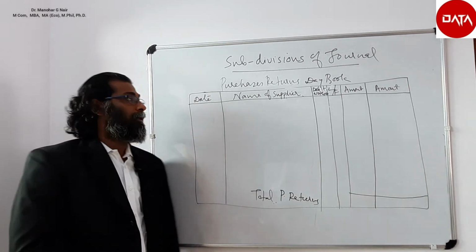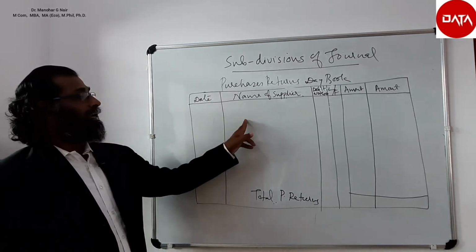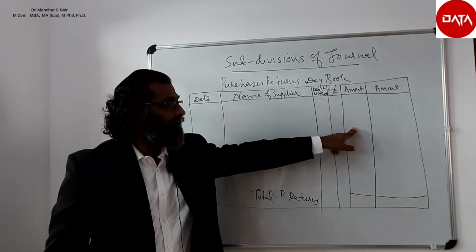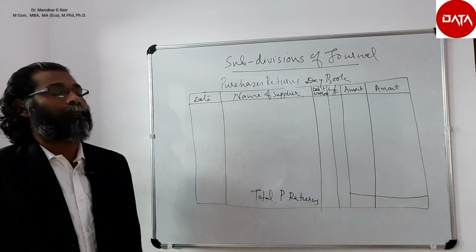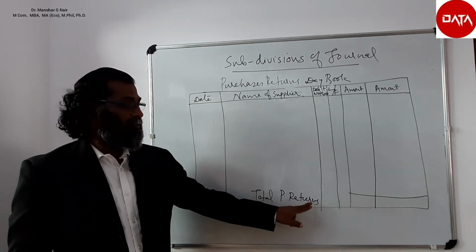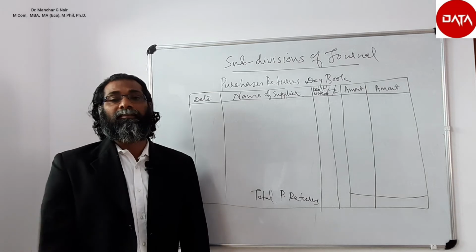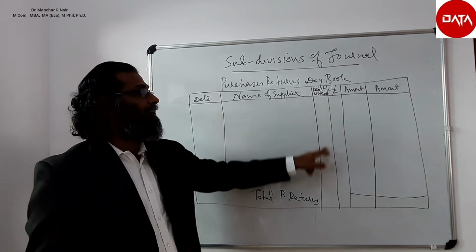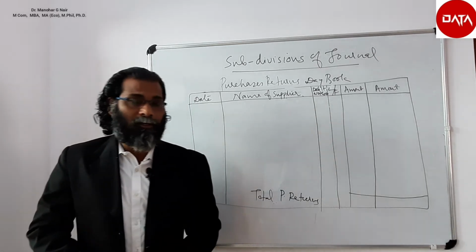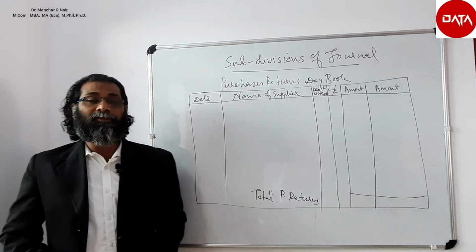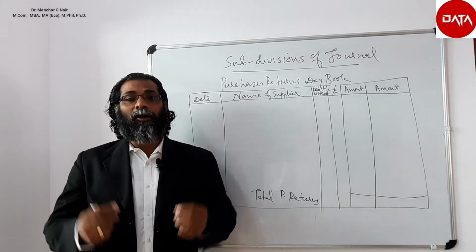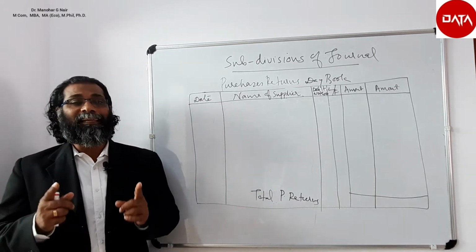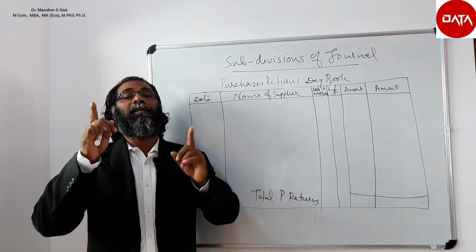Next is the format for the purchases returns book. In that, we will be writing the date column, name of the supplier, then debit note number, ledger folio number, inner amount column, and outer amount column. And the total will be the total purchases returns during that period under study. That is the only difference. And here we will be writing the debit note number. So what is a debit note? A debit note is a document which we will be sending to the supplier along with the goods which we are returning. So the debit note will contain the details of the goods which we are returning to the supplier.